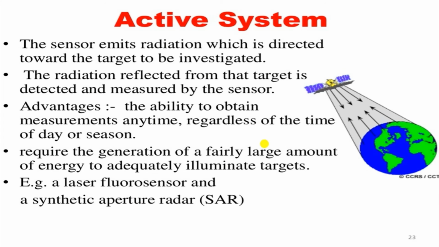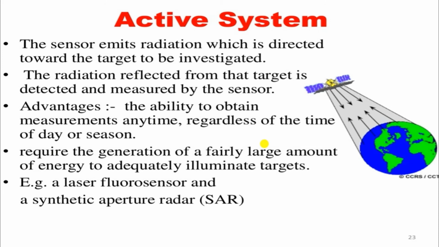Next is the active system. In the active system, the sensor emits radiation which is directed towards the target to be investigated. If you want to know about the characteristics of a celestial body, we use that type of system. The radiation reflected from the target is detected and measured by the sensor.